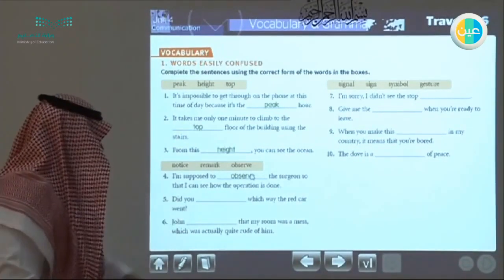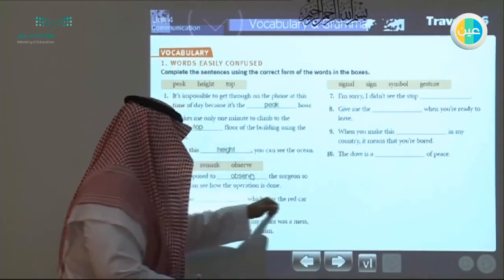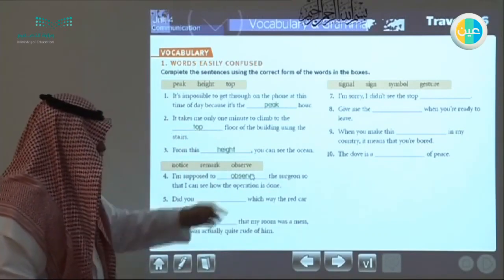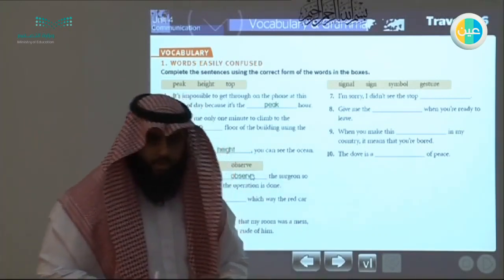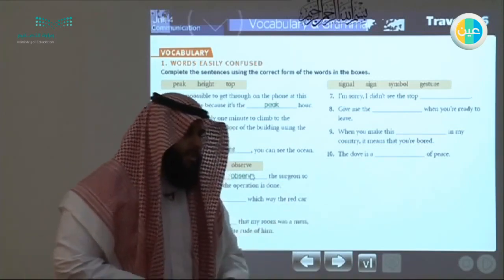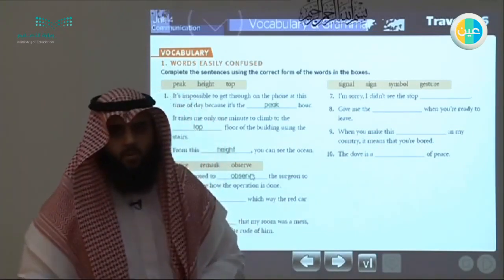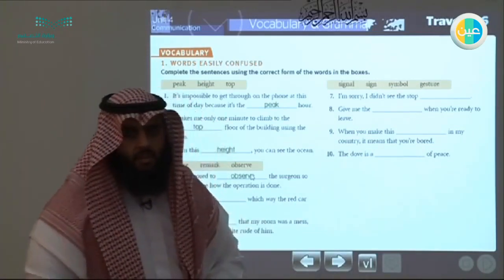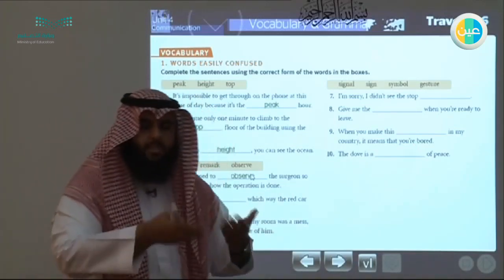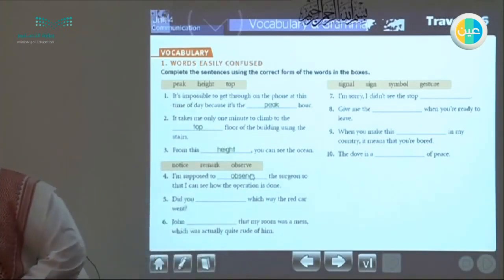Number 5. Did you which way the red car went? So he's not sure about the red car and he's asking about which way did it go. So when you ask about where did the car go, you ask someone who isn't planning on looking for cars. So this is a type of watching and of observation that was not intentional. So it should be notice. Did you notice?